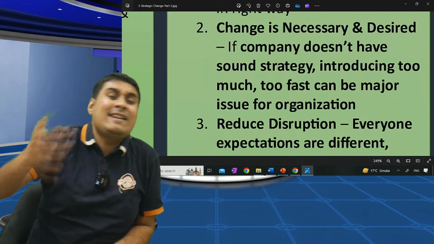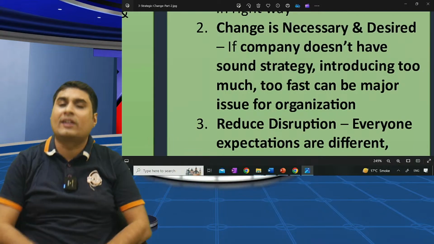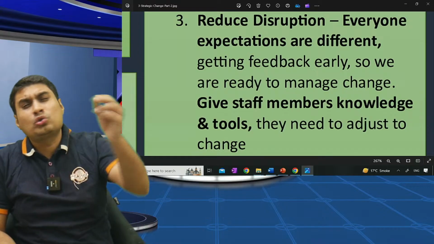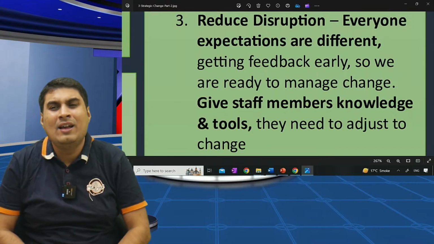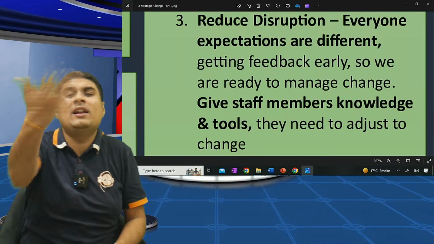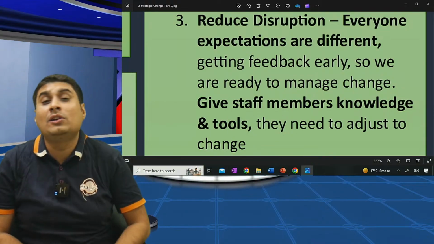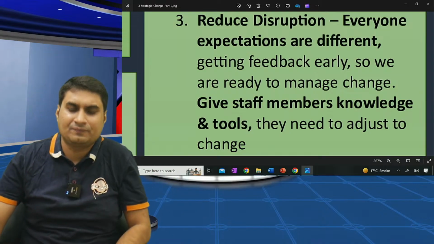Go slowly and nicely. Introducing too much change too fast can be an issue for an organization. Third, reduce disruption. Tell me, when you make so many changes in life, will people like it or not? No one likes it. People don't like when you grow. Are you clear? Suddenly you tell everyone, from tomorrow your job will be gone because there will be a website which will do ticket booking. People will not like it. Reduce disruption.